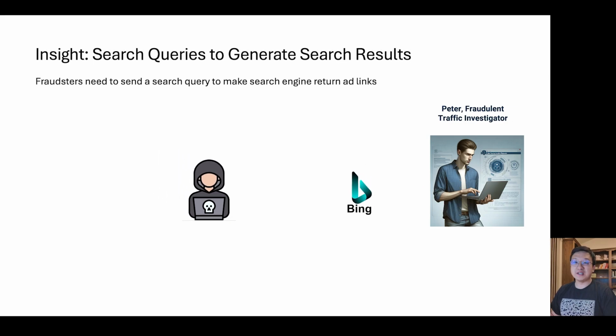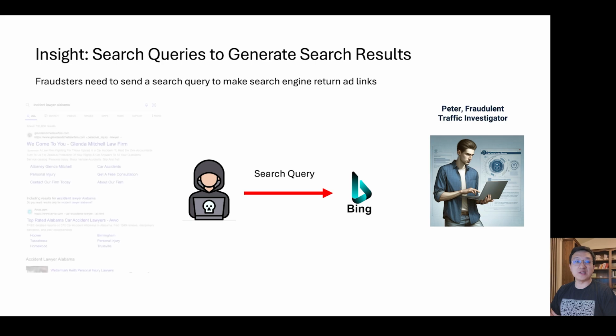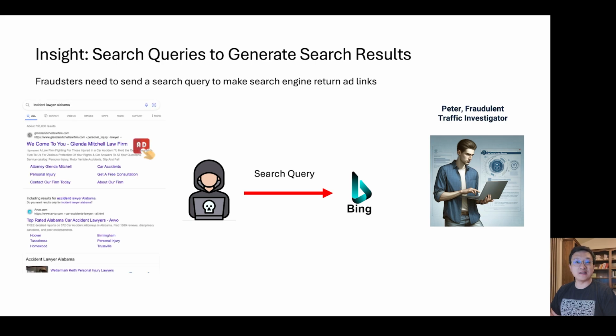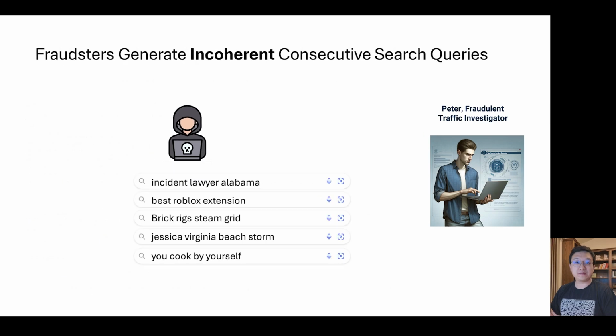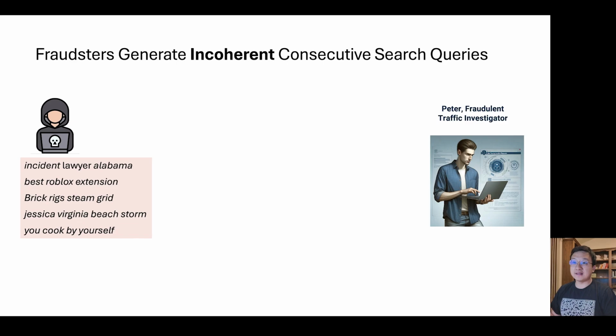To solve this challenge, this research relies on insight from the search queries used to generate the search results. In fact, the fraudsters need to send the search query to make the search engine return the ad links, and then they can simulate the ad clicking with their bots or scripts accordingly. This results in the ad clicks being closely tied to the queries issued by the fraudsters. Taking a closer look at fraudster-generated search queries, in most cases, these requests are randomly generated, which have very limited contextual correlation with each other. In other words, they are illogical searches.